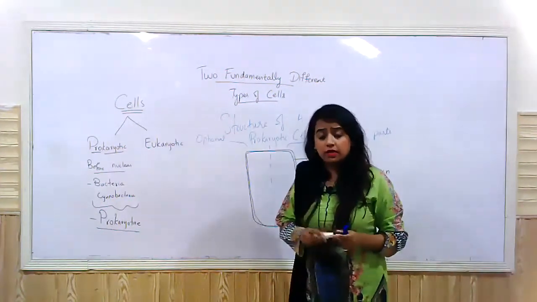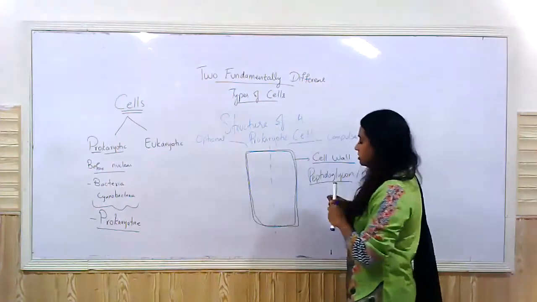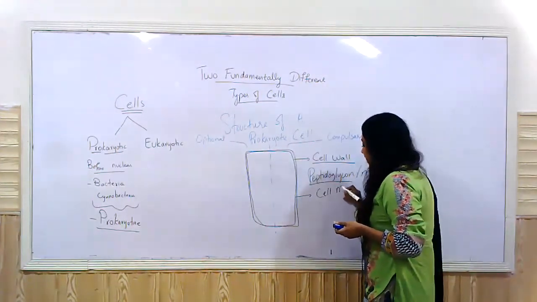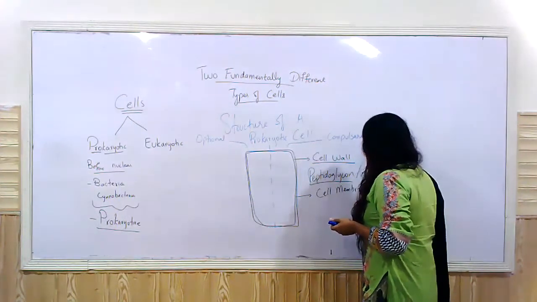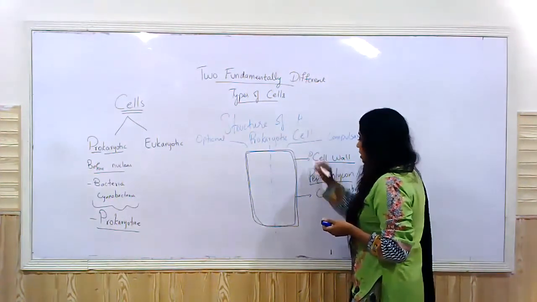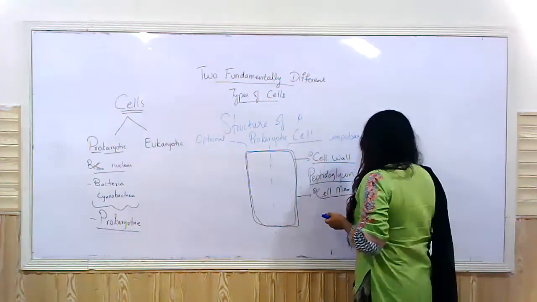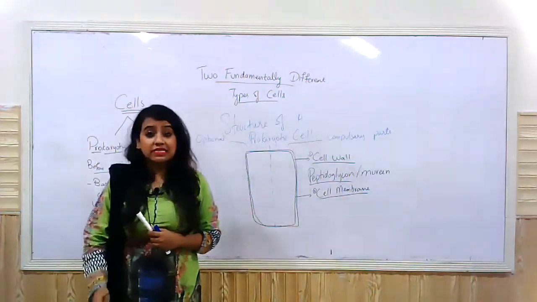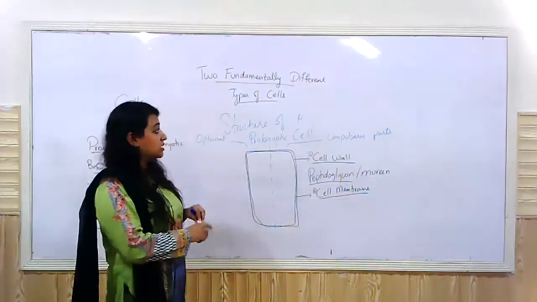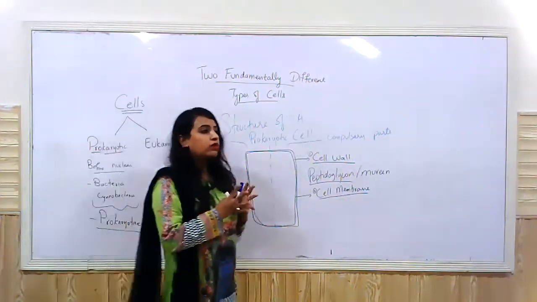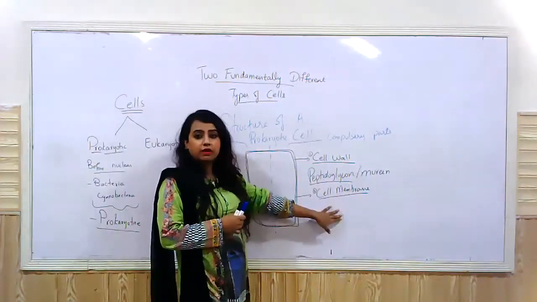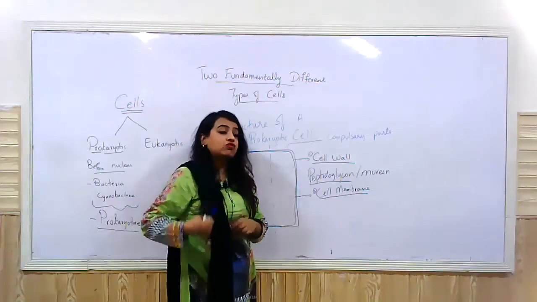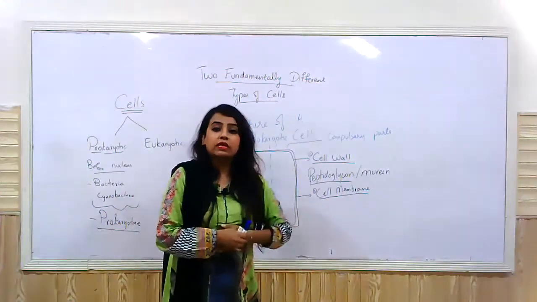The second organelle, or the second part that's compulsory, is the cell membrane. We all know that without cell membrane, we do not have a cell, right? The cell membrane is a must, because cell membrane makes up the cell. We studied this when we started this chapter, that we will not have a cell without a cell membrane. Cell membrane is a selectively permeable membrane, and it controls whatever enters and whatever leaves the cell, right?